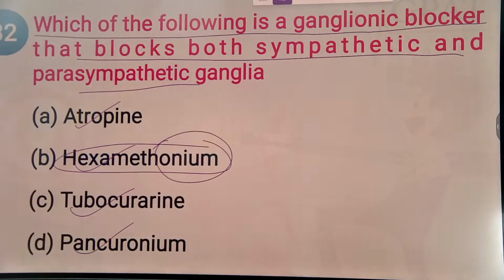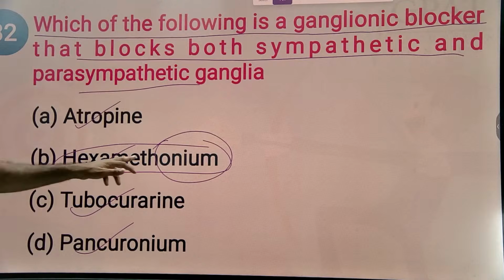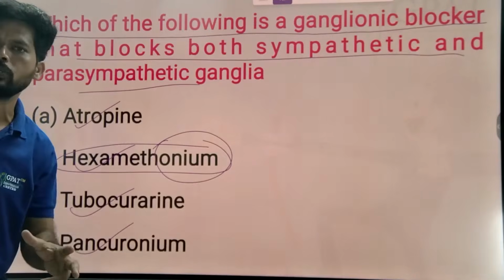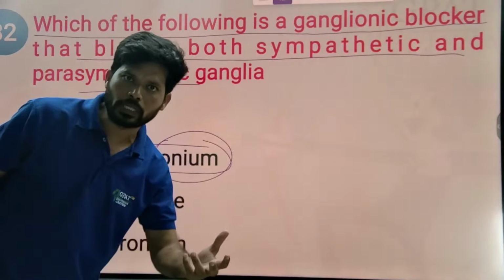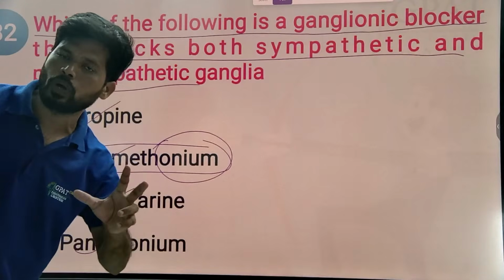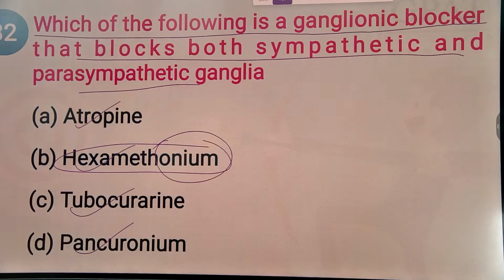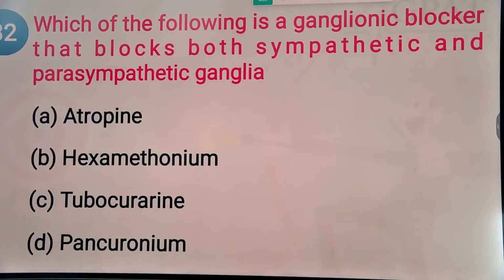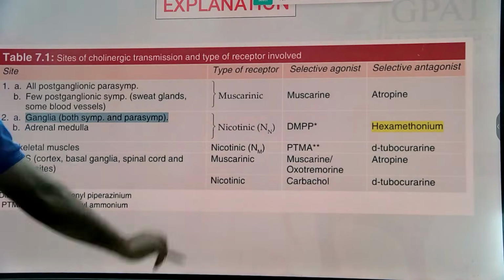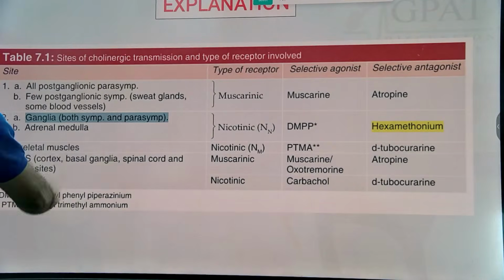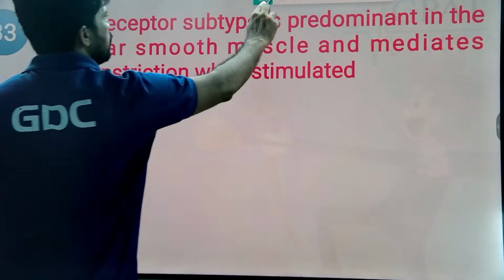Onium, quaternary ammonium compound. Mostly ganglion blockers are quaternary ammonium compounds. Quaternary ammonium compounds have poor absorption and distribution because of their cationic, polar nature, so they are unable to cross the blood-brain barrier. The answer is B, hexamethonium. Next.